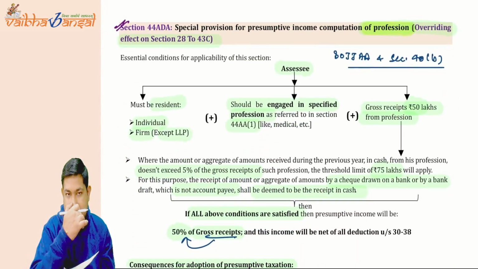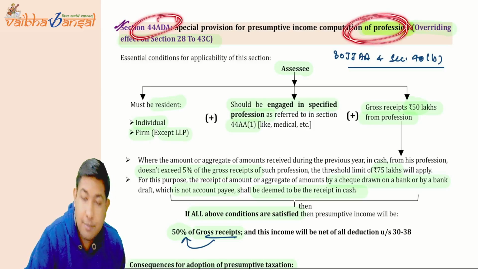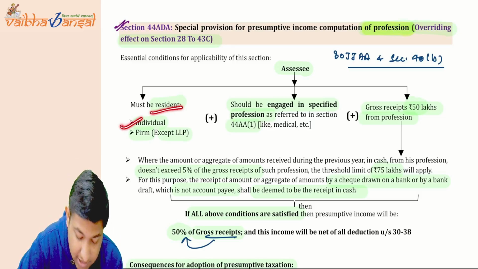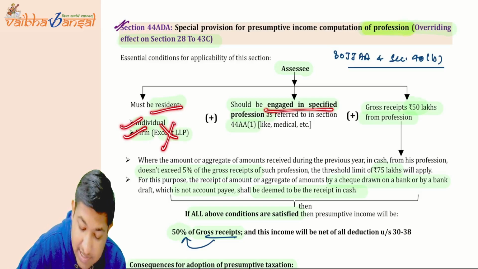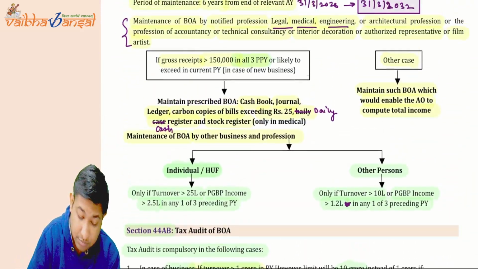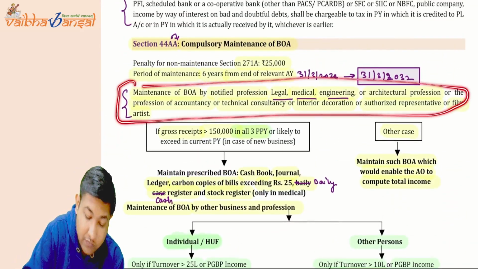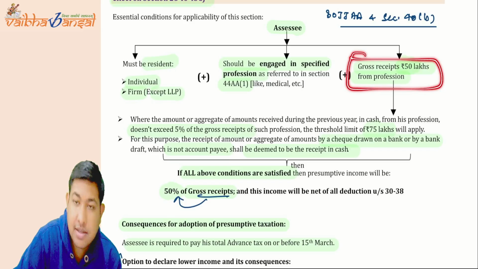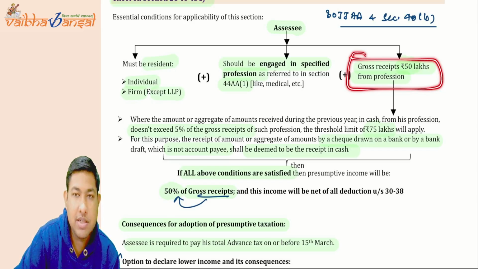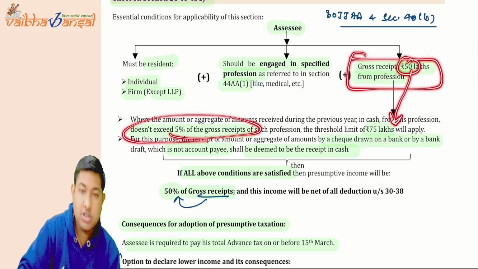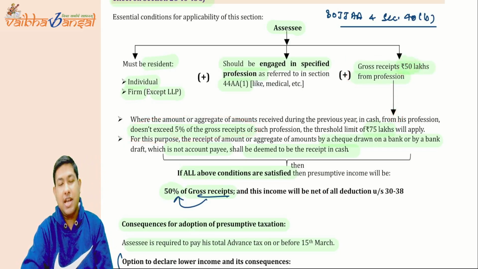Now coming to the last section, 44ADA, it is applicable for the profession only. What they are saying is that it should be resident, individual and firm except LLP. It should be engaged in specified professions like 44AA, 44AAC, all these specified professions are covered. Now if your gross receipts are up to 50 lakh rupees, then the presumptive taxation will be applicable to you, and this 50 lakh rupees will increase to 75 lakh rupees if the cash receipts are not exceeding 5% of your gross receipts, and everything is same.